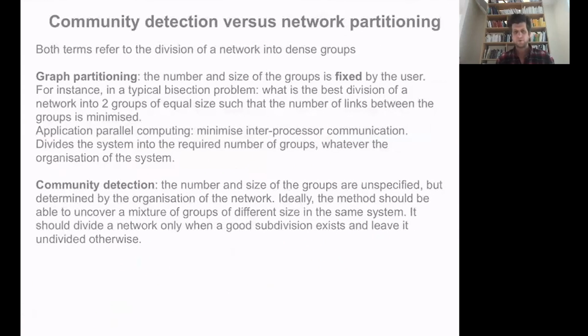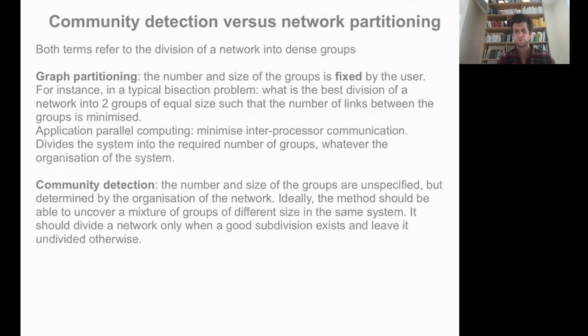Now, actually, the problem of community detection, even if it's a fairly new problem in the sense that it emerged maybe 15, 20 years ago, is very much connected to an older problem from graph theory called network partitioning. And these are two problems that are somehow related, even if they are quite different in their practicalities and in the solutions that they provide.